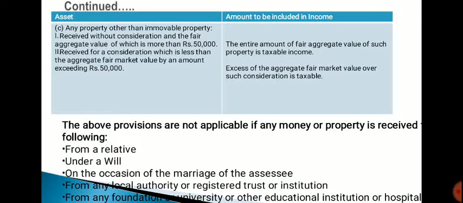The above provisions are not applicable if any money or property is received from the following, that is, from a relative or under a will or on the occasion of the marriage of the assessee or from any local authority or registered trust or institution or from any foundation or university or other educational institution or hospitals.